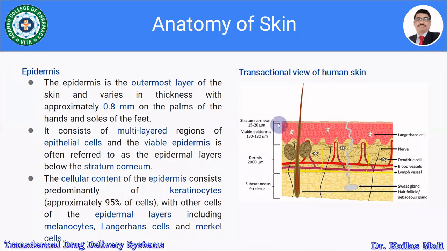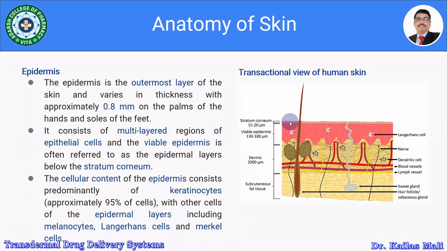More specifically, the stratum corneum is 15 to 20 micrometers, while the viable epidermis is approximately 130 to 180 micrometers. It comprises the Langerhans cells. It consists of multi-layered regions of epithelial cells, and the viable epidermis is often referred to as the epidermal layer below the stratum corneum.